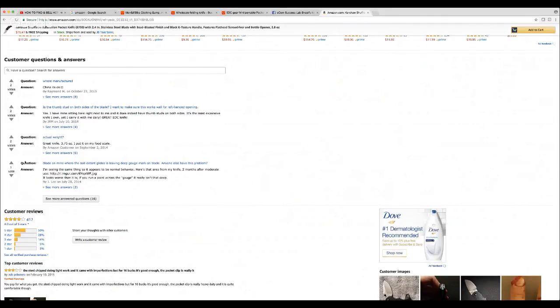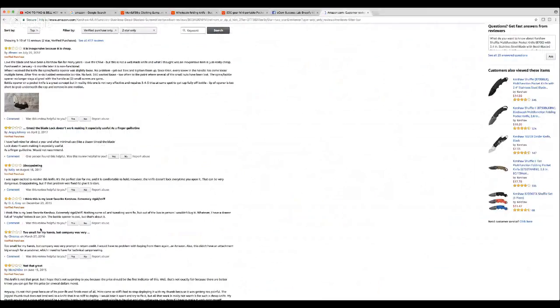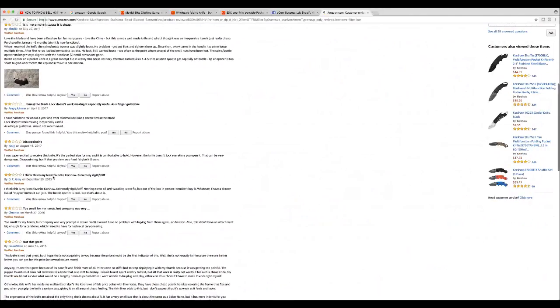But what we want to go ahead and do is look at these lower reviews right here. And we want to see what people don't like about this product. What could be a possible objection, something that people would be worried about, or something that would keep them dissatisfied about purchasing this very pocket knife from our store. So let's see what people are saying.